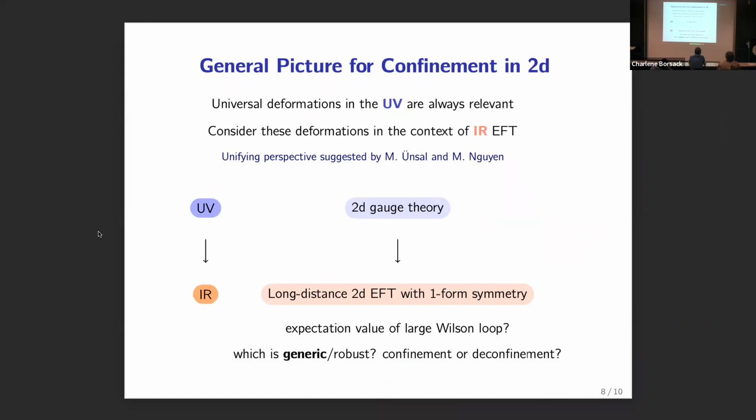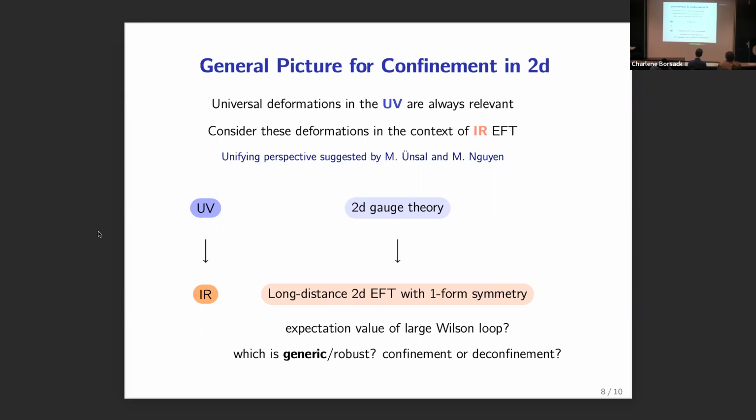So all of that was a very explicit example of how this works when we turn on these deformations in the UV of some theory. But we can also think about what's the picture with these deformations when we think about flowing to some IR EFT. And this perspective was suggested to us recently by Mitat, Neuzil, Mendel, Wen.